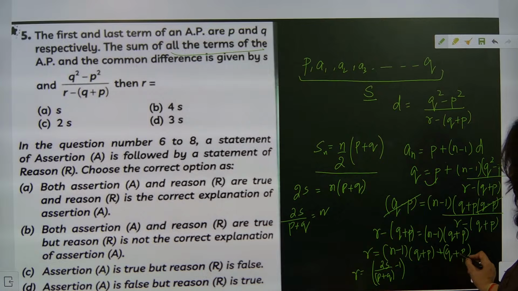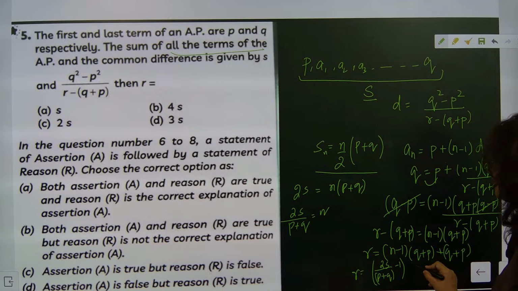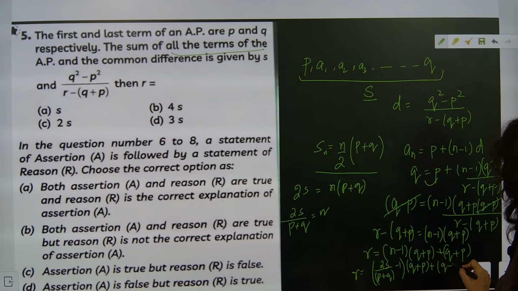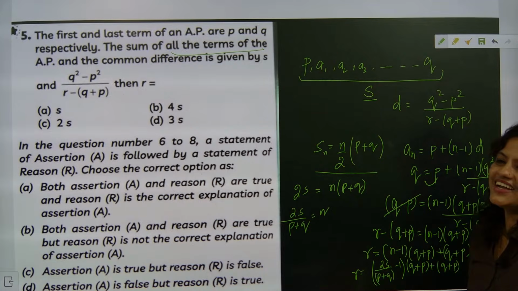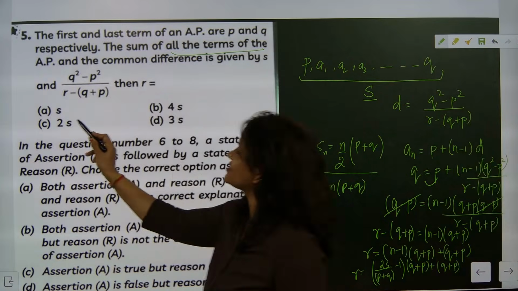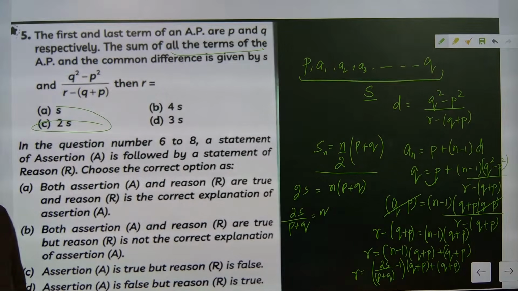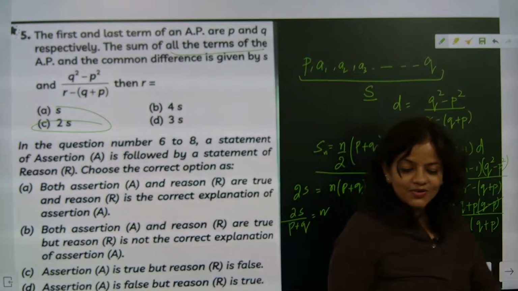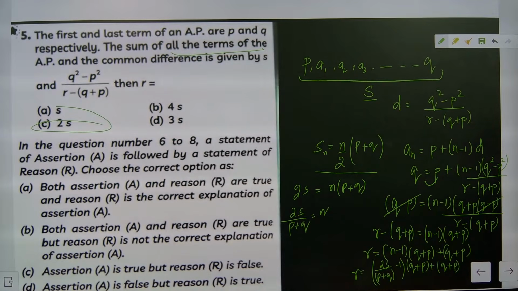Understood? And here it is coming as p plus q, and check this one out now. Here also p plus q is cancelled. Yes, you will take it as cancel. Now you understood how to solve this question. Now it will cancel and the answer will come. It was looking difficult, but it was not difficult. You have to solve it. And I used just basic terminology. I did not use any big word.